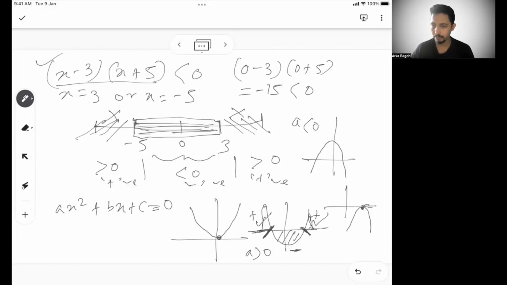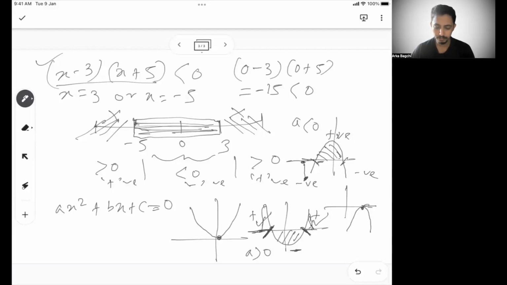Similarly, for the inverted parabola, between these two values it will be positive. Other than that, if you take an x value here, the parabola will have a negative value. So this part is negative, this part is negative. So it will always be a negative, positive, negative kind of scenario. If one region is negative, the alternate region will be positive and the other region will be negative. If the mid region is positive, the other two regions will be negative. So that way we can solve that.